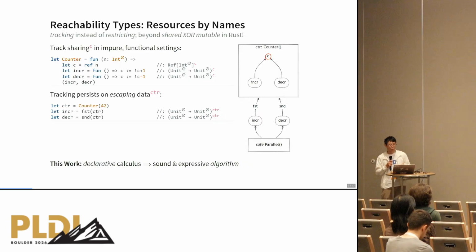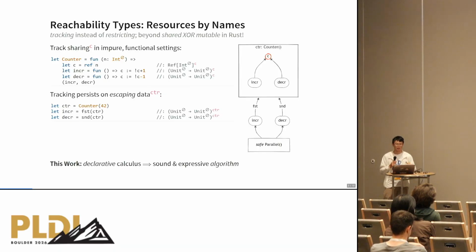But then when incur and deter are returned out of this counter function, they escape. So we need to preserve tracking on such escaping data. So when the returned pair is assigned to the new variable name called counter, we need to annotate the extracted incur and deter with a new type qualifier using the name of counter.